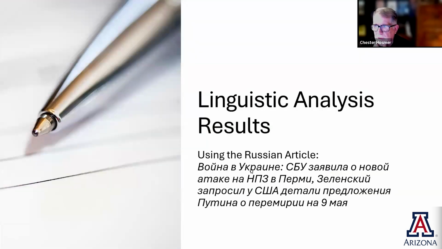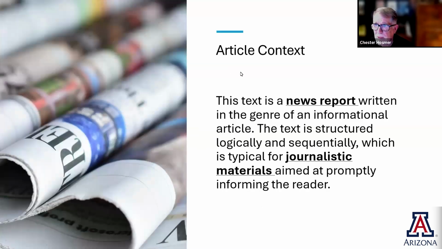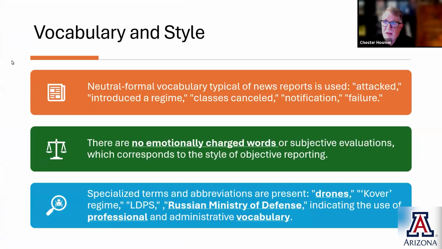So we'll do the linguistic analysis of this particular article that I showed you the title in both Russian and English earlier. So this call comes back now from the prompt that we generated with AI. The text is a news report written in the genre of an informational article. So it's telling us, hey, this article we're examining is a news report. This text is structured logically, which is typical for journalistic materials aimed at promptly informing the reader. Also, the vocabulary and style.